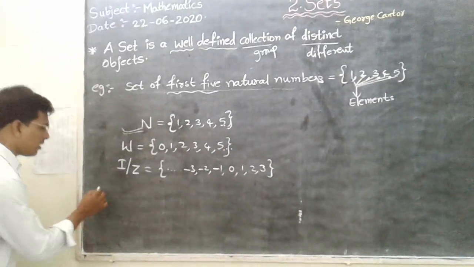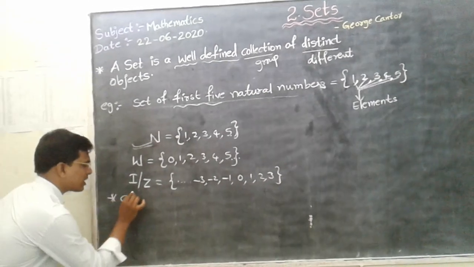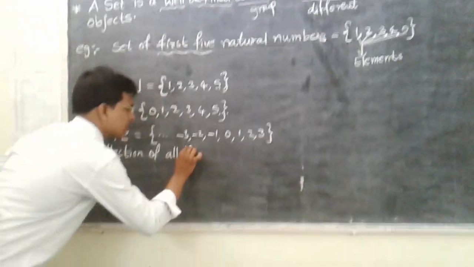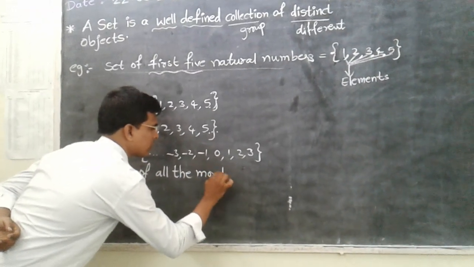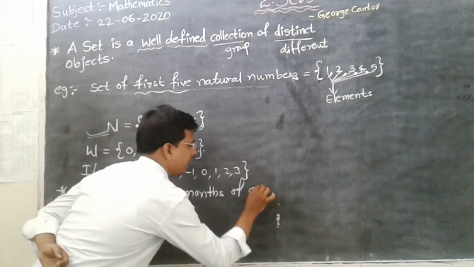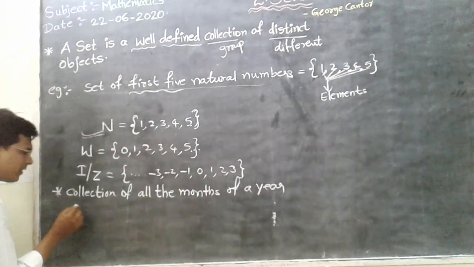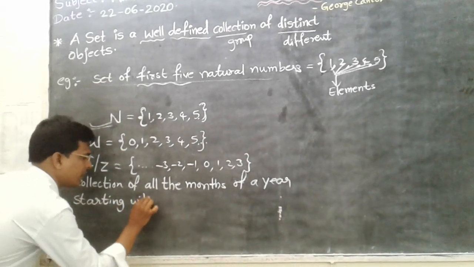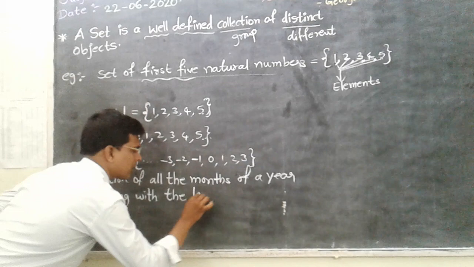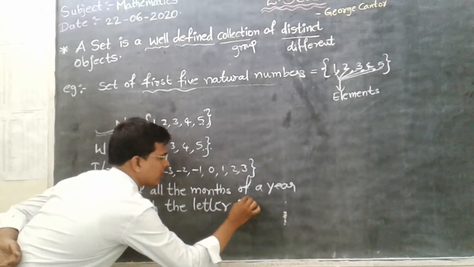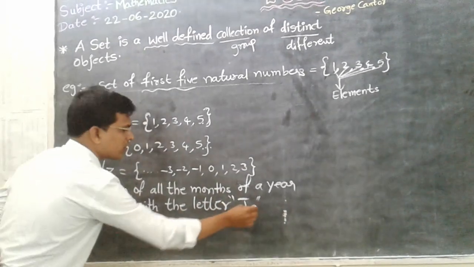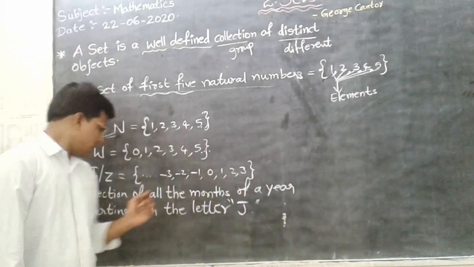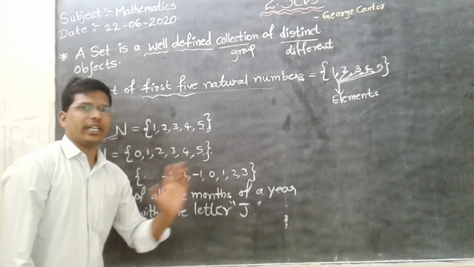Let me see one more example. Collection of all the months of a year starting with the letter J. So this is the question.